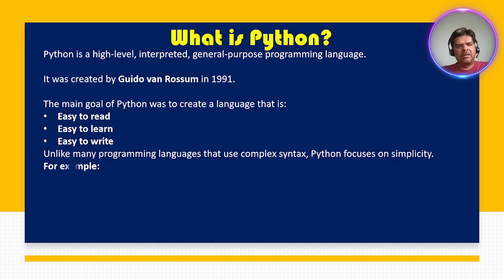So, for example, in Java, if you are going to write one statement, you have to use System.out.println of that statement. Here I have given a simple hello world message. If you want to print out hello world, you have to write this line like System.out.println of hello world. The same message, if you want to print in Python, simple, the print function is enough.